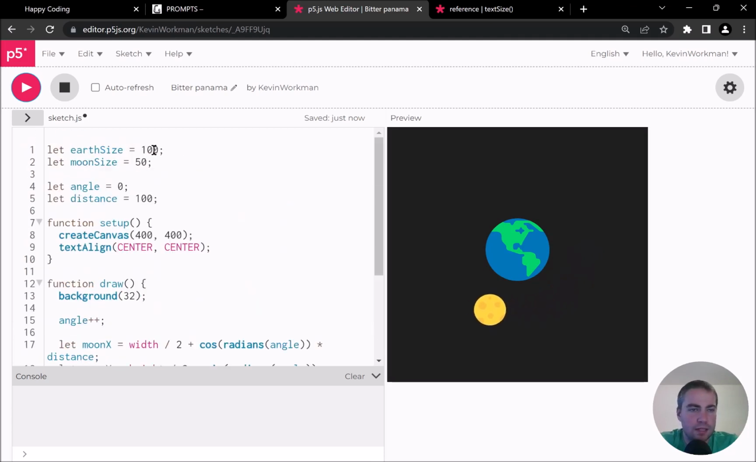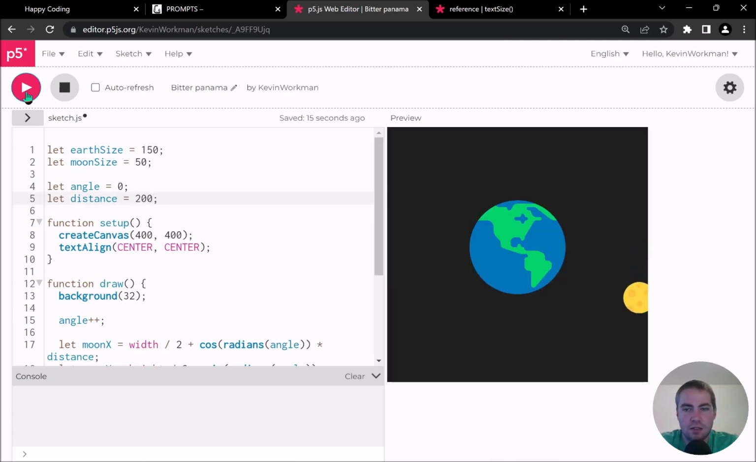Okay, now I can say, maybe I want my Earth to be a little bigger, and I'm going to also say my distance should be maybe 200 instead. And that's too much. Maybe 150 again. Maybe those should be the same, actually. Yeah, maybe Earth size and distance should be the same. Maybe. We'll see how we feel. Maybe 100. Yeah, I don't hate that.